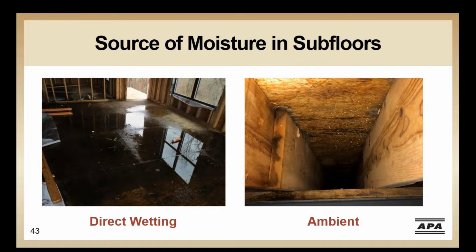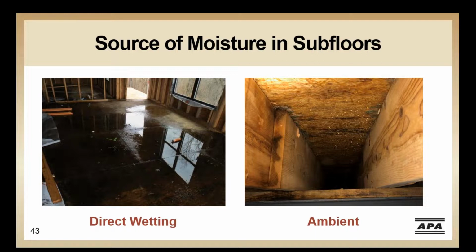We need to recognize that moisture management of the job site and in the completed house plays an important role in a quality floor. So what are the two main sources of moisture that can affect your flooring? The first is moisture due to direct wetting exposure to rain or snow. Dealing with direct wetting is pretty straightforward. Keep the rain or snow off, get the house under the roof, get the windows and doors installed, and get the water off quickly if it does occur.